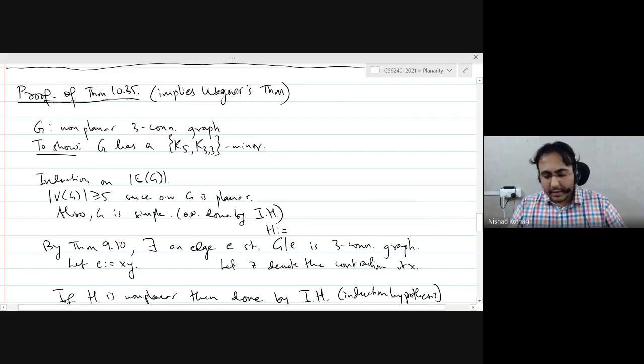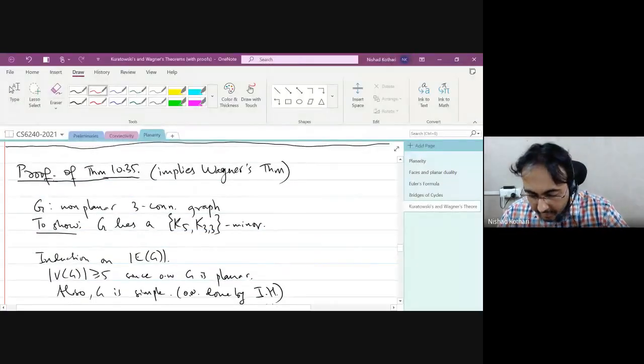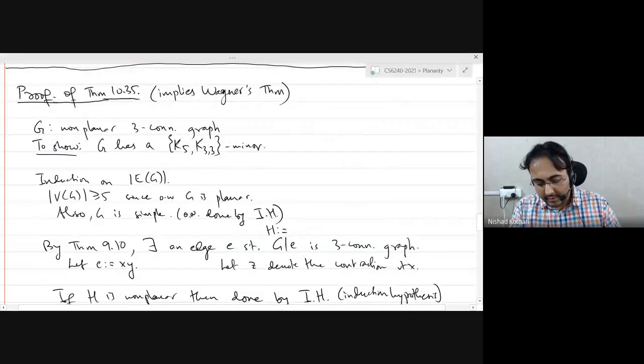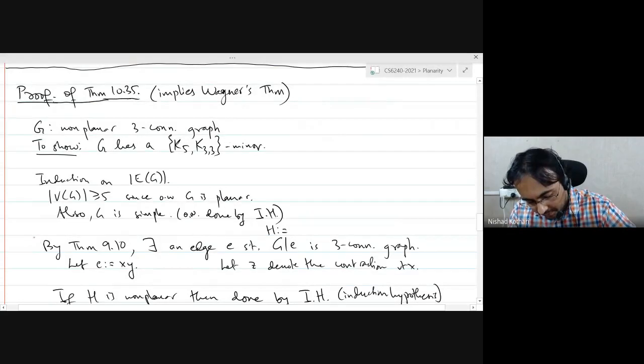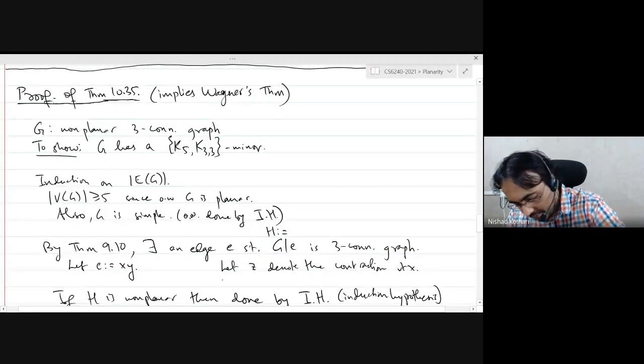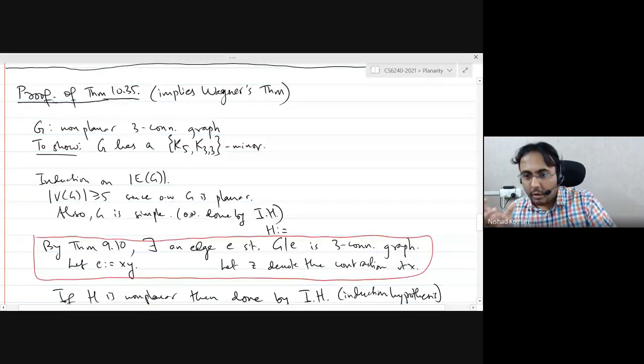Okay. So, since there are no guesses, let me tell you what it is. It's this part here. We are contracting an edge to get the smaller graph. When you contract an edge, you preserve minors, but you don't necessarily preserve subdivisions.